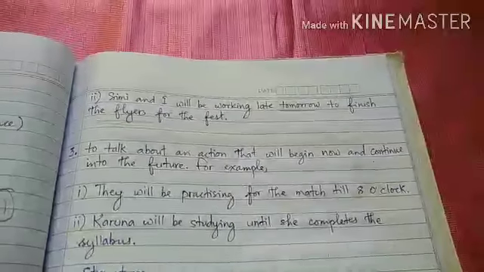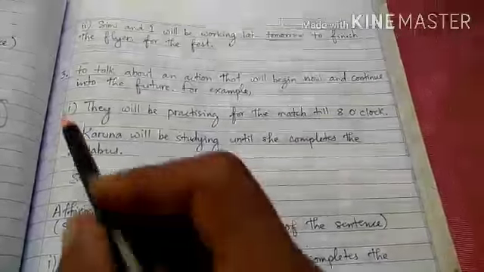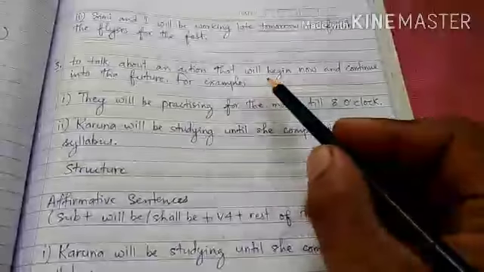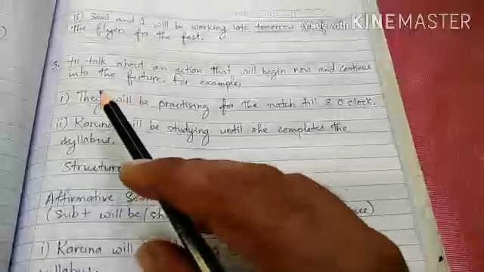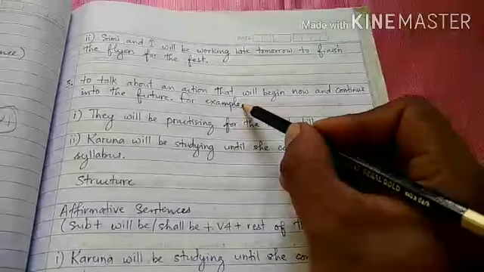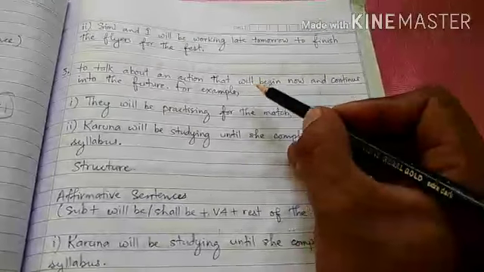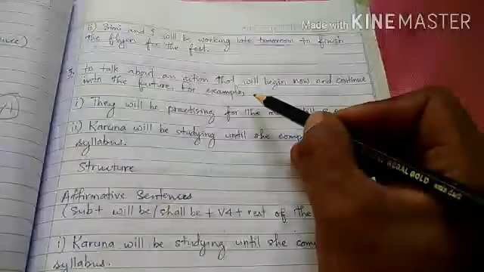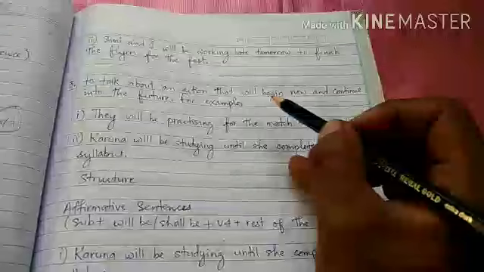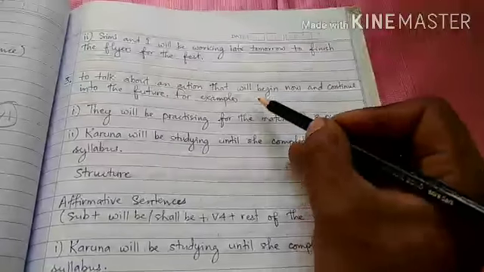Okay, students. Now let's see another point: to talk about an action that will begin now and continue into the future. So ऐसा काम जो हुआ नहीं है लेकिन अभी होगा, just after a minute, just after a second, and will continue into the future. जो future में जाकर कुछ समय के लिए हो या हमेशा के लिए वो continue होता रहेगा.